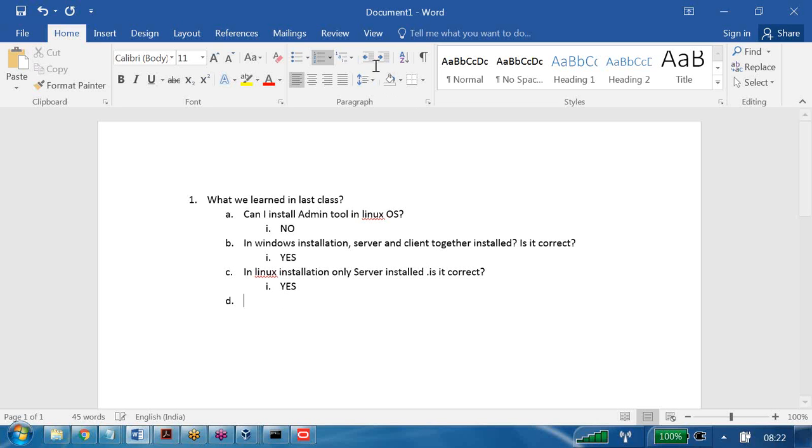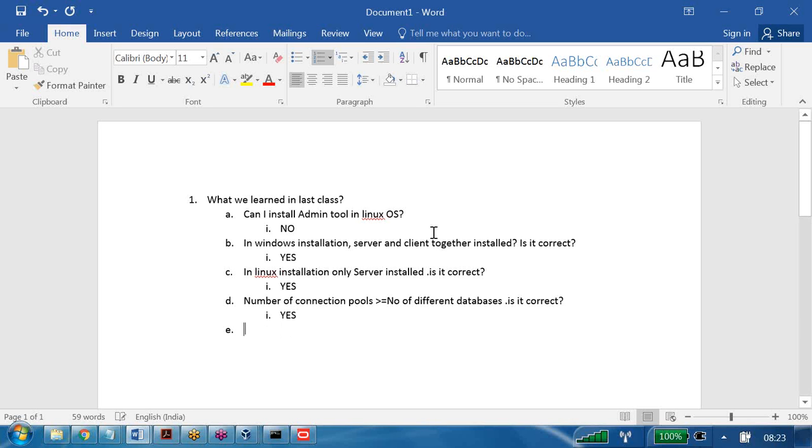Next, the number of connection pools should be greater than or equal to the number of different databases. Is it correct? Okay, the answer is yes, that is correct.